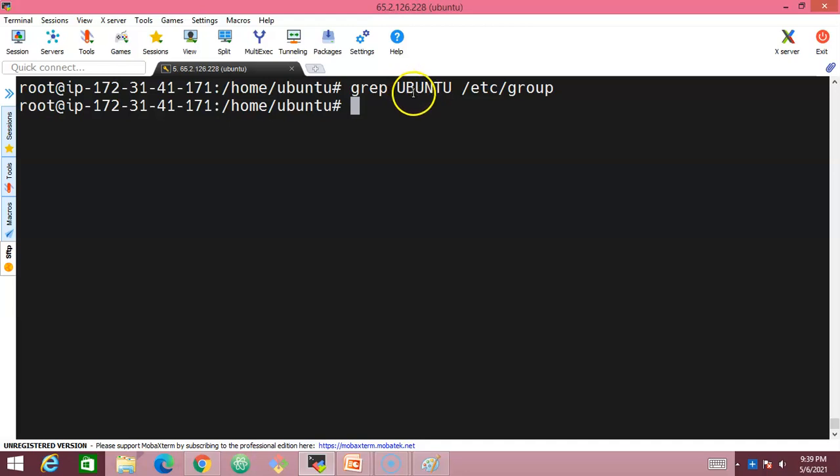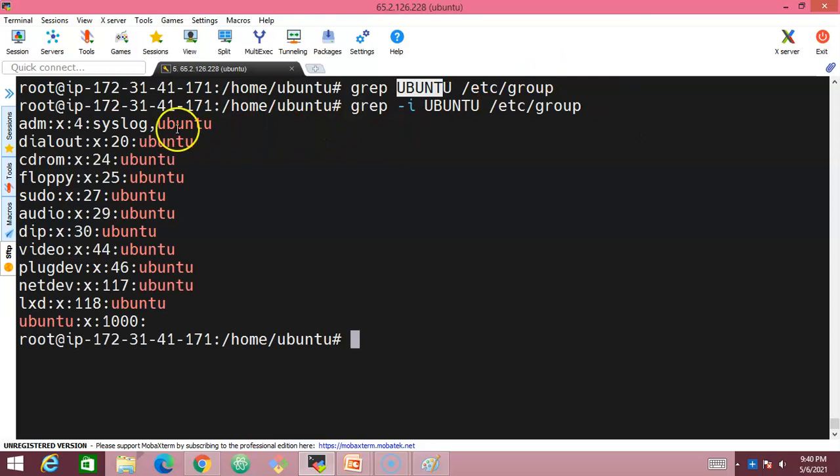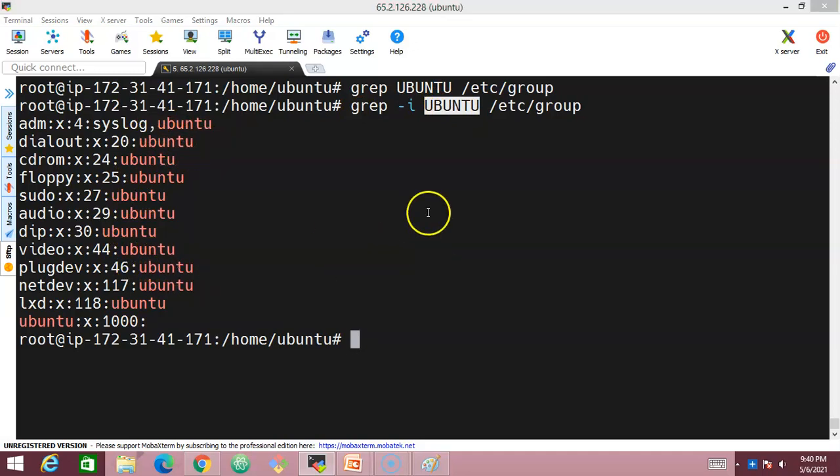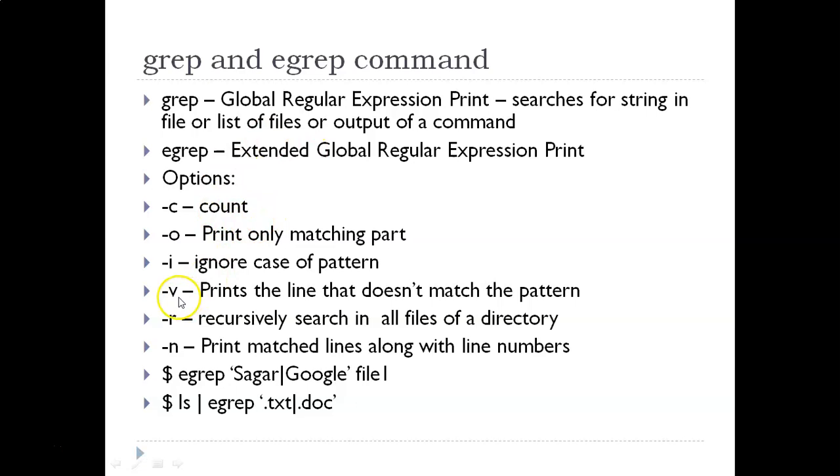So what if you're not really sure whether the Ubuntu keyword is in capital letters or small letters, and you would like to identify it even if this word is available in small letters? Then we can make use of one more option, grep -i ubuntu /etc/group. So now it is going to search irrespective of the case of the characters. Either it could be small or capital letters, it is going to search for this pattern. So it is not searching only for the actual capital letters. If it is a small letter also, it is going to search for the keyword and display it on the screen. So this is one of the options we have. And let's look into one more option.